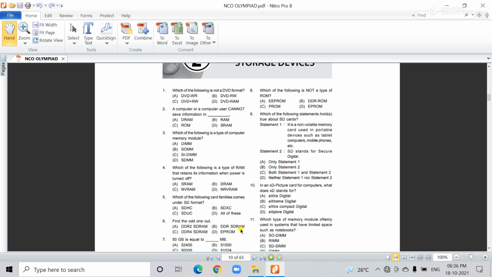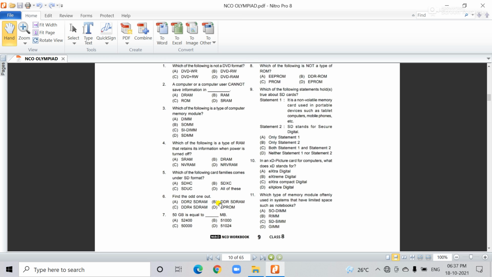DDR SDRAM, okay, this is also a type of RAM. DDR4 SDRAM. But here the odd one is EPRAM. So the correct answer for number 6 is D, because all of the DDR2, DDR, DDR4 are categories of RAM, but D is not a category, it is not a type of RAM. So the fourth one is the odd one, number D.